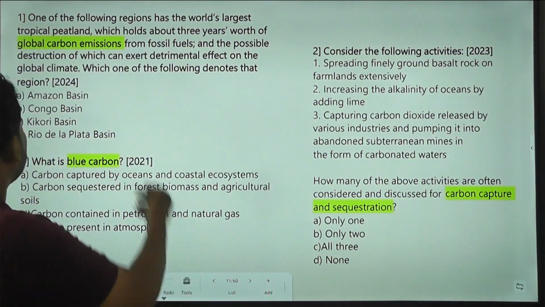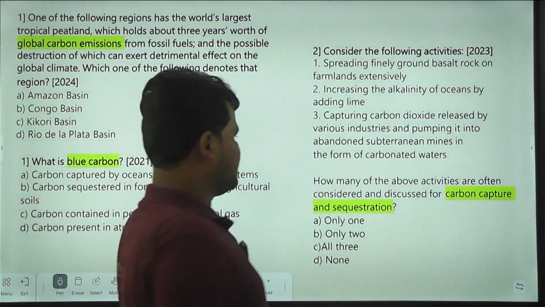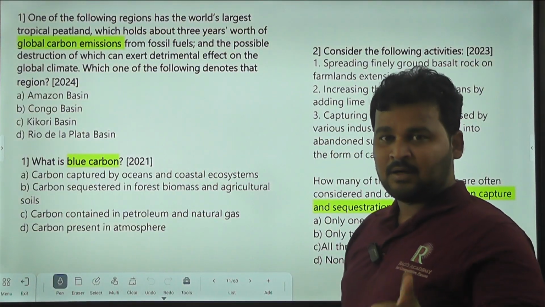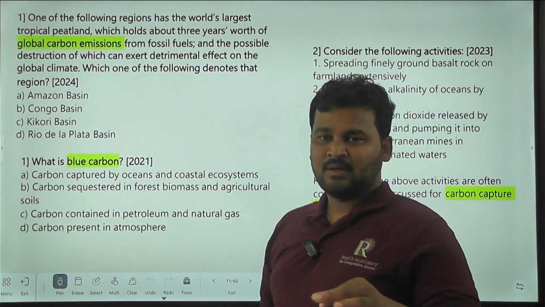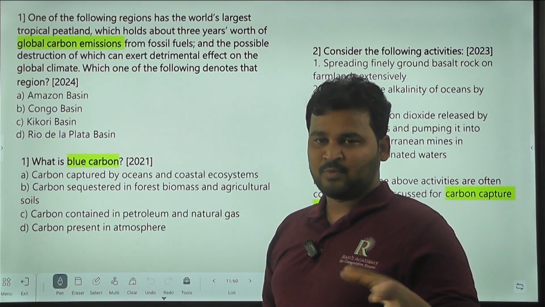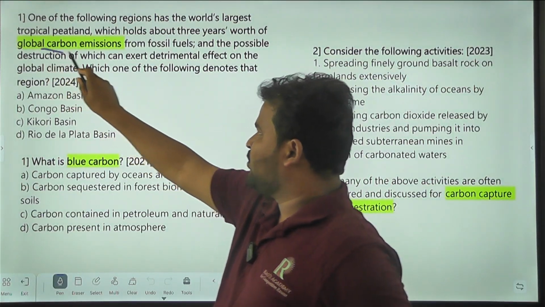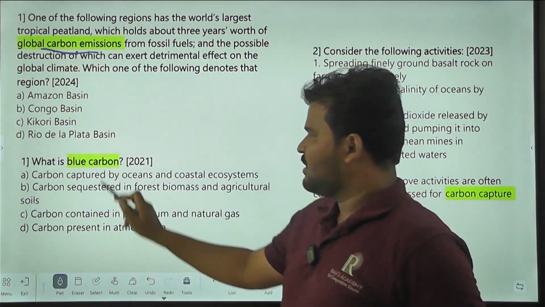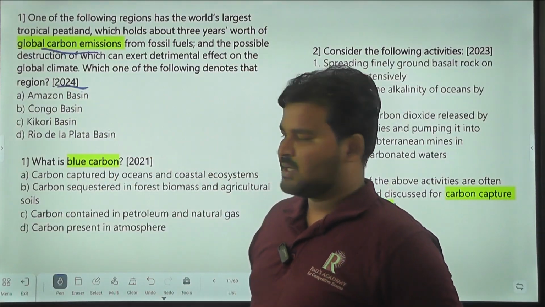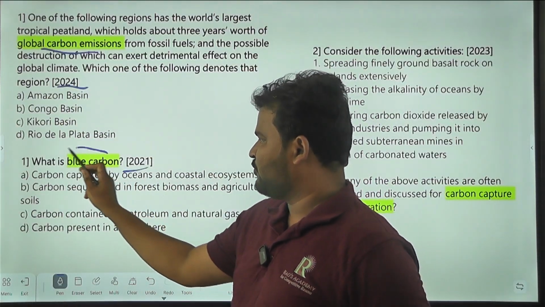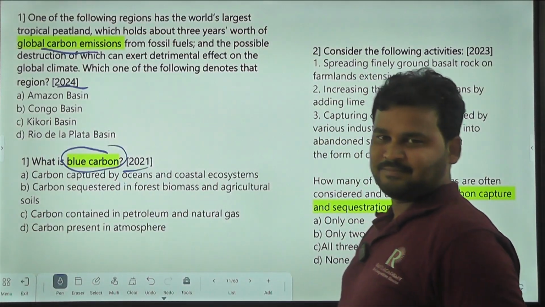Next, like what I said, carbon: we have to know the terms like carbon programs, because you can see here global carbon emissions, 2024. In 2021, blue carbon. Clear.